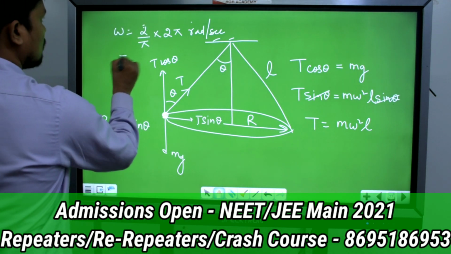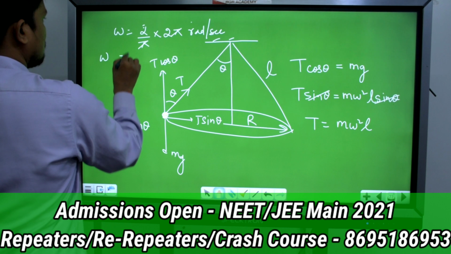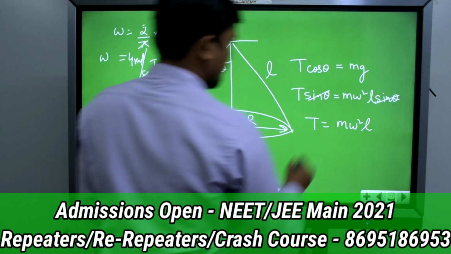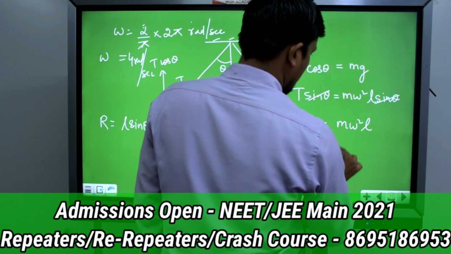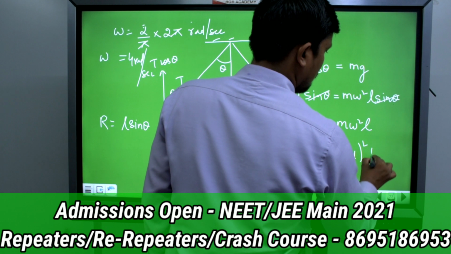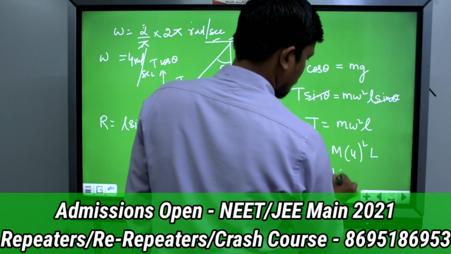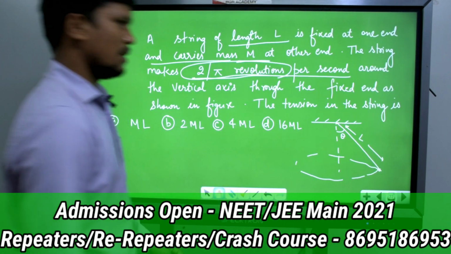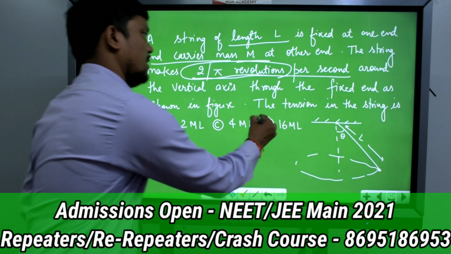Okay, so if you solve this, how much will you get? Omega you will get as 4 radians per second. So tension will be equal to m into 4 square into L. So tension will be equal to 16 mL. If you check the options, option D will match in this case.